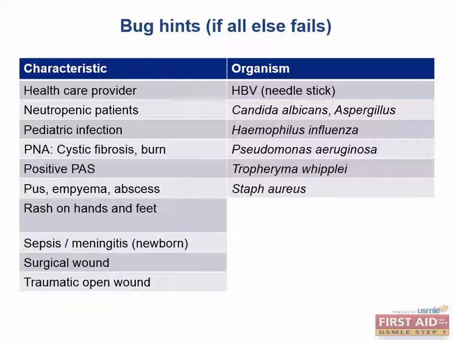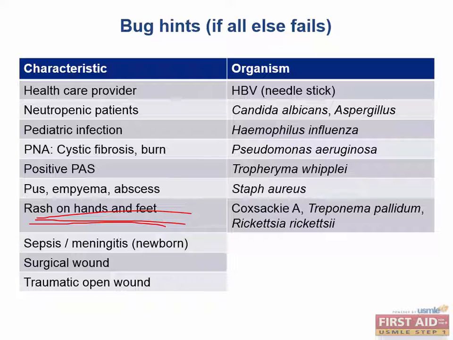There are only 3 things that can cause rash on the palms of the hands and feet, and what are those? Coxsackie A, Treponema pallidum, or Rickettsia rickettsii, and Rocky Mountain spotted fever are the only 3 organisms that can cause rash on the hands and feet. So this is an important clue to help you narrow down these 3 organisms.